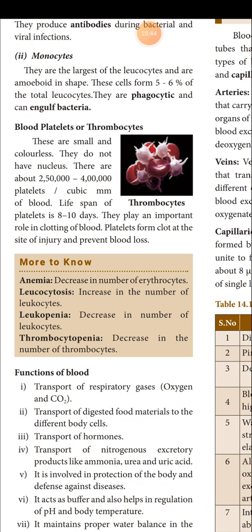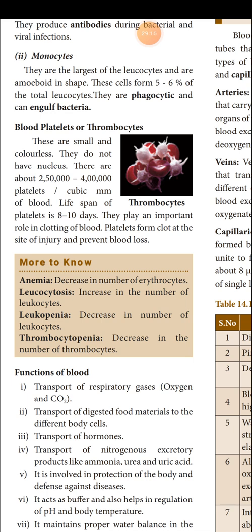So this is all about the composition of blood. Blood is divided into two components: liquid plasma and solid blood cells. About RBC, WBC, platelets, I have discussed everything with you. Next, in More to Know, it is very important and can come as a 1 mark, 2 mark or 4 mark question. Anemia. What is anemia? When the RBC, erythrocyte, number decreases, it leads to anemia.